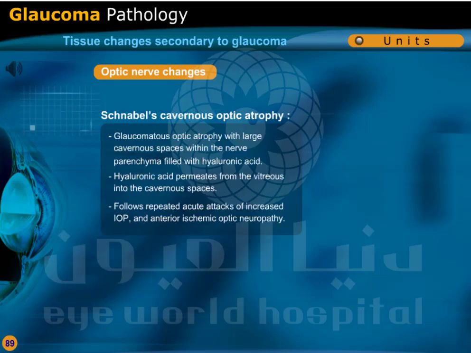Schnabel's cavernous optic atrophy. Glaucomatous optic atrophy with large cavernous spaces within the nerve parenchyma filled with hyaluronic acid. Hyaluronic acid permeates from the vitreous into the cavernous spaces. Follows repeated acute attacks of increased intraocular pressure and anterior ischemic optic neuropathy.